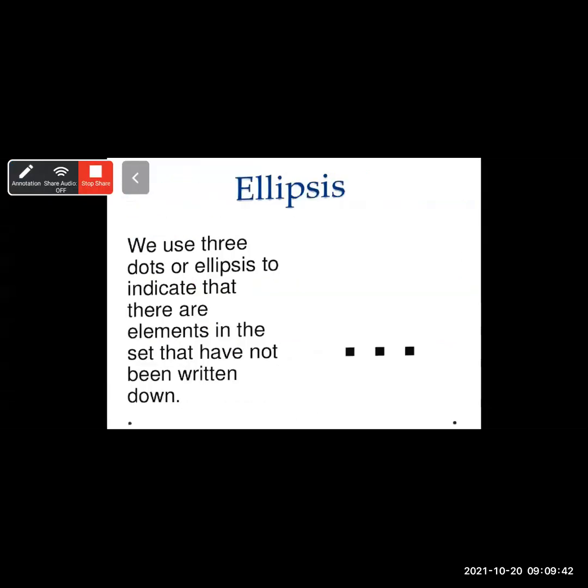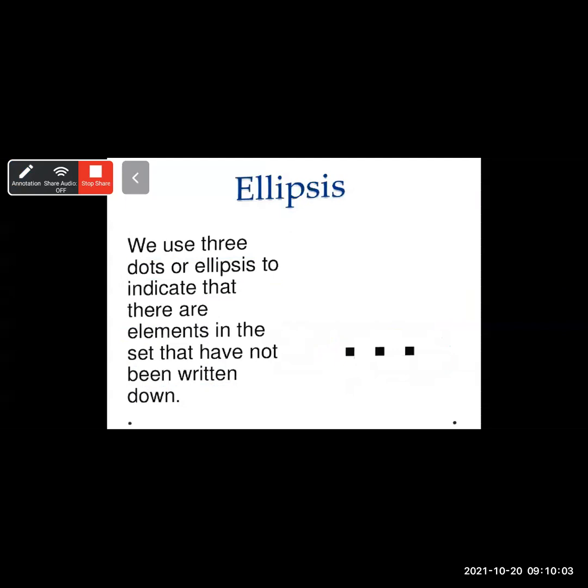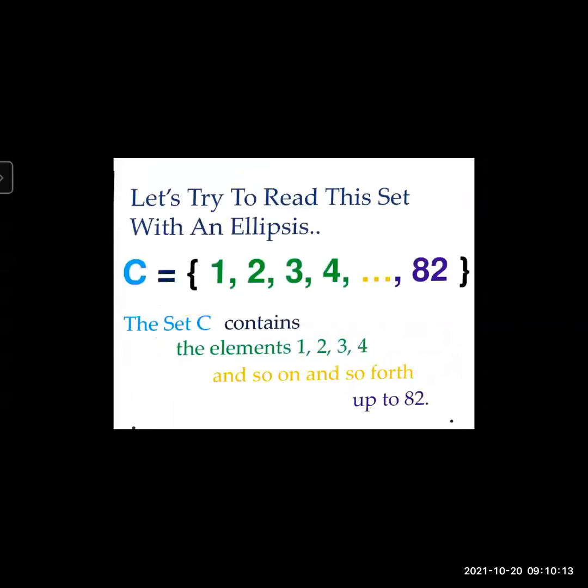See some examples. Here, as I told you, these three dots are called an ellipsis. We use three dots, or ellipsis, to indicate that there are elements in the set that have not been written down. That means they are not written down, but there are elements. Therefore, the dots are mentioned in the list. It is read as "and so on and so forth." Let's try to read this set with an ellipsis.